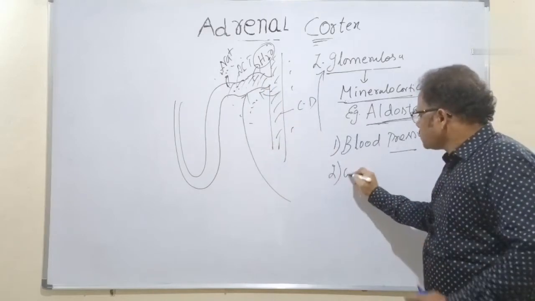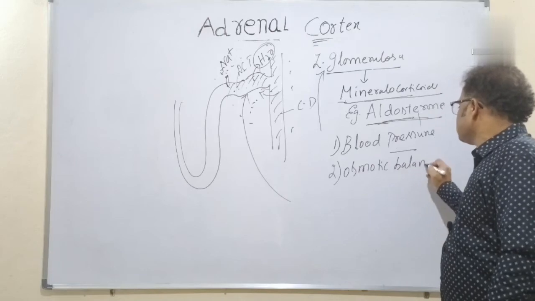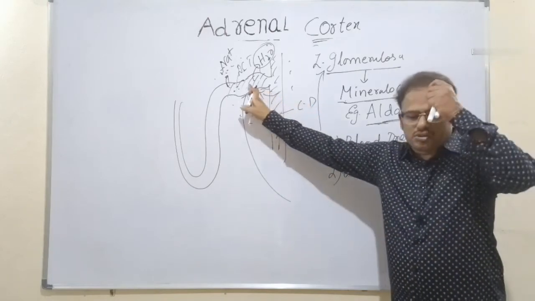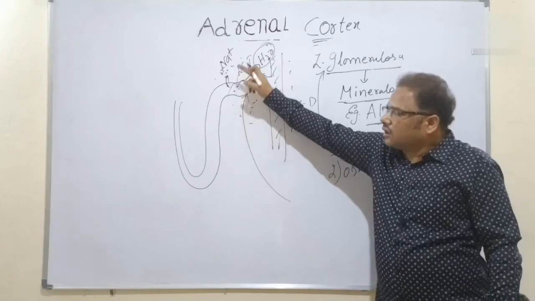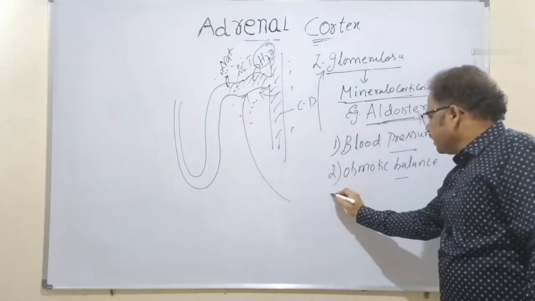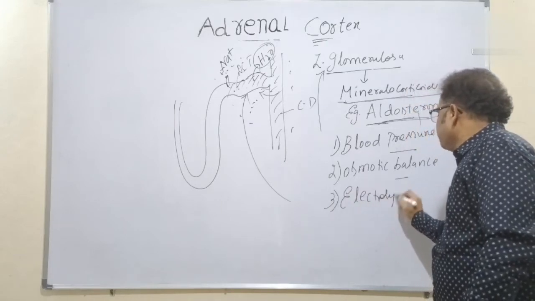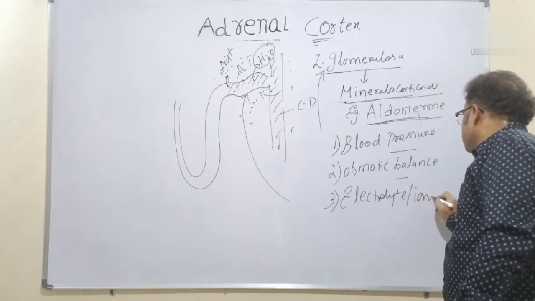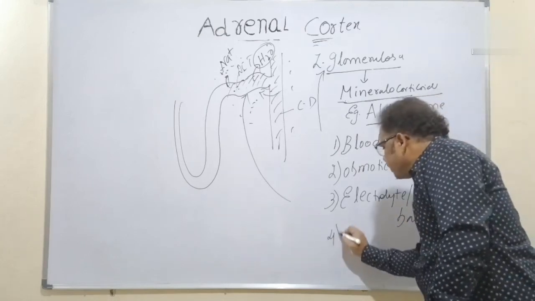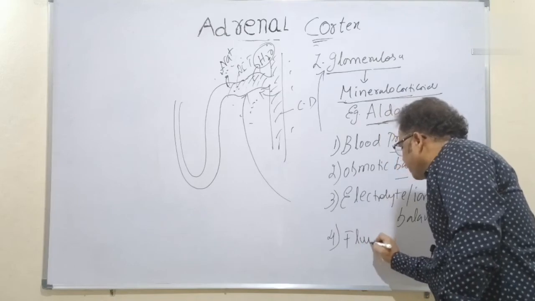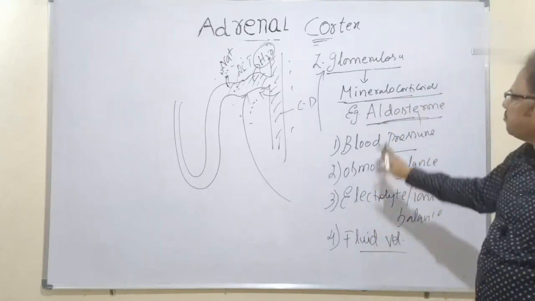Next, osmotic balance is maintained because of the reabsorption of sodium and water from the filtrate into the interstitium. Next, electrolyte or ionic balance is maintained. And body fluid volume is also maintained constant by aldosterone.